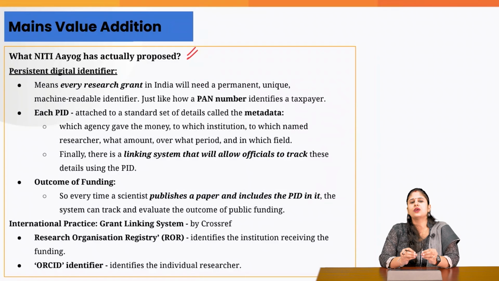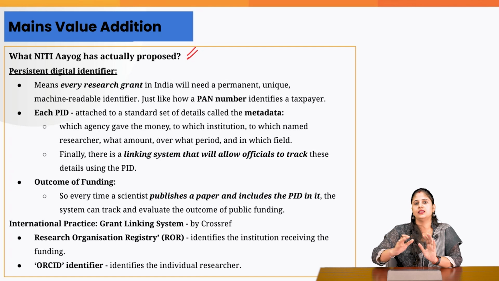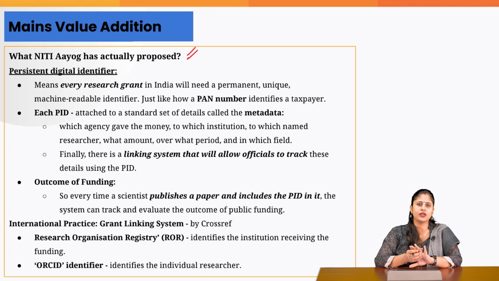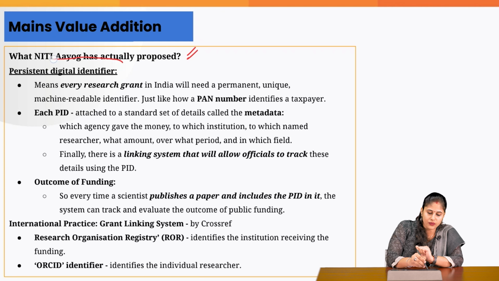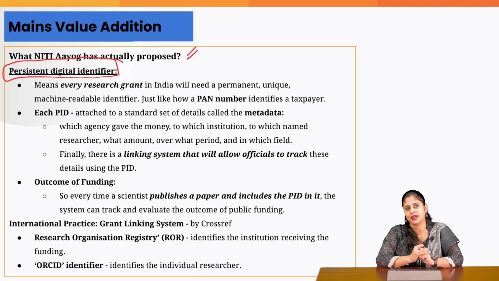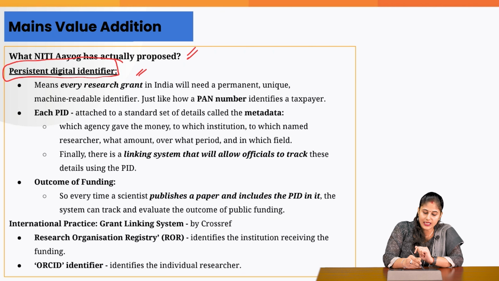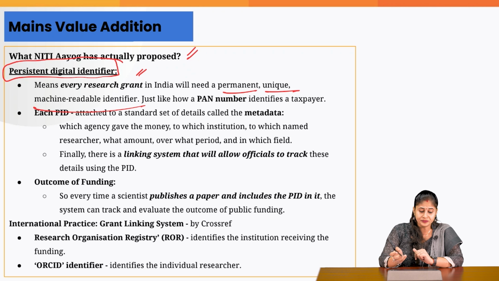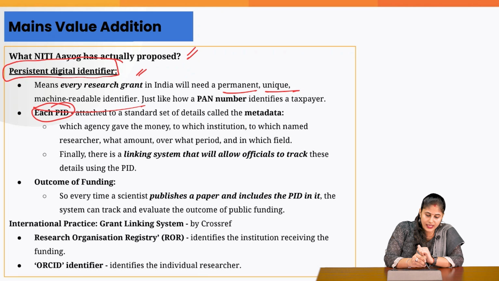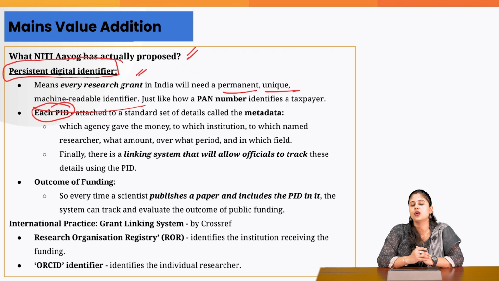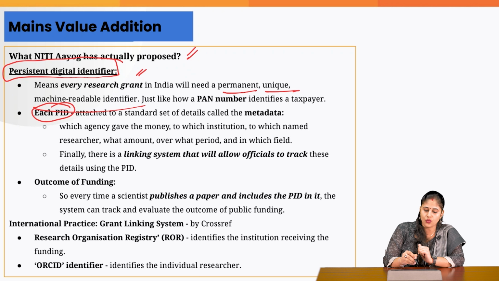Just like you can effectively identify a taxpayer through a PAN card number, similarly, for effectively tracing the R&D grants that are given for different research work, we are going to come up with a persistent digital identifier, which means that each research grant in India will have a permanent, unique, machine-readable identifier. Okay? So, with this unique, persistent digital identifier, what are we trying to attain? We are going to get answers to all these